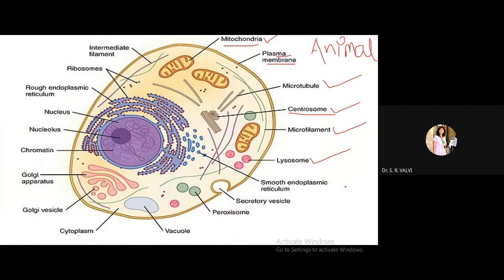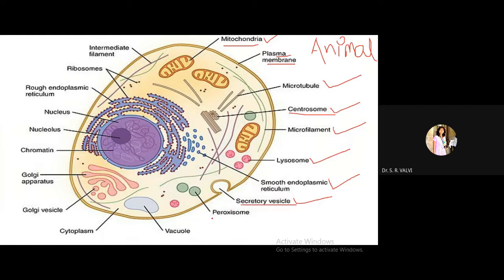Then come towards the smooth endoplasmic reticulum and rough endoplasmic reticulum. These are the two types of endoplasmic reticulum. The smooth one helps in lipid synthesis, whereas the rough endoplasmic reticulum, as it has the ribosomes, helps in protein synthesis, right? Then these are the secretory vesicles which secrete the unwanted material, and then it is removed from the cell. So with the help of secretory vesicles, whatever unwanted materials are there have been moved out.